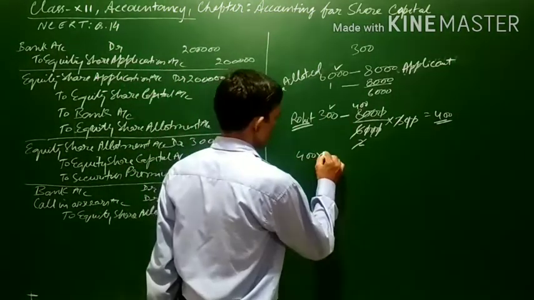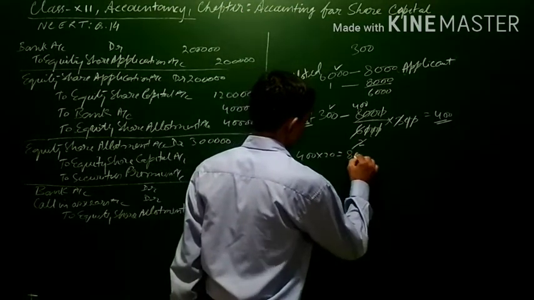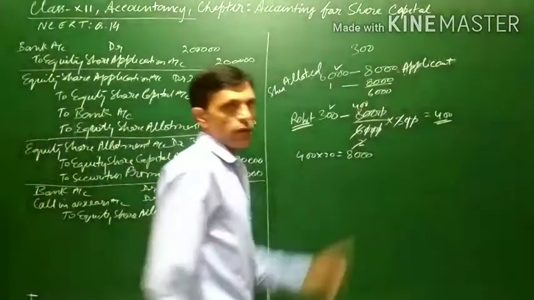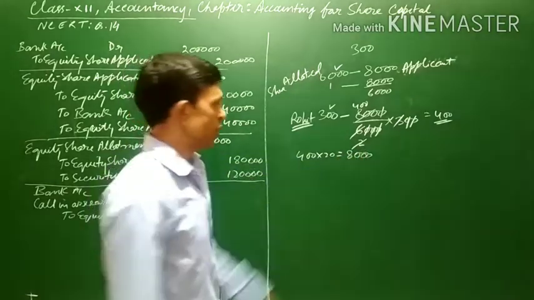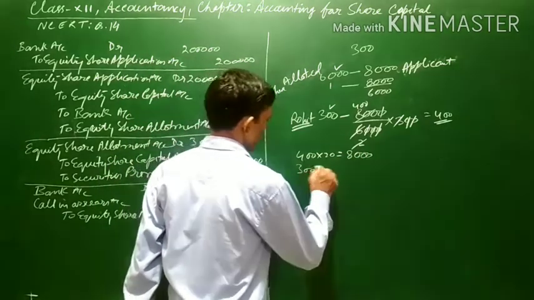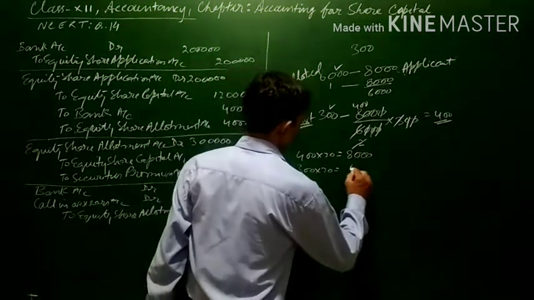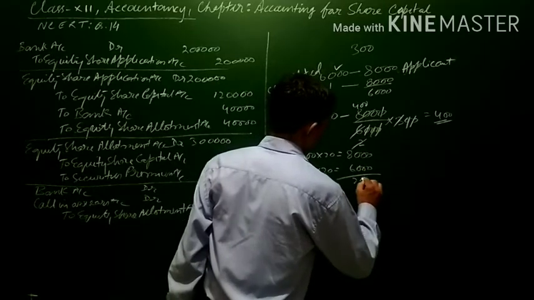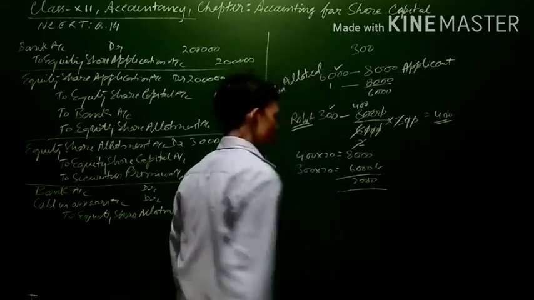So 400 shares into 20 comes to 8,000. He would have deposited 8,000 with the company, but he got only 300 shares, means 300 into 20, only 6,000.